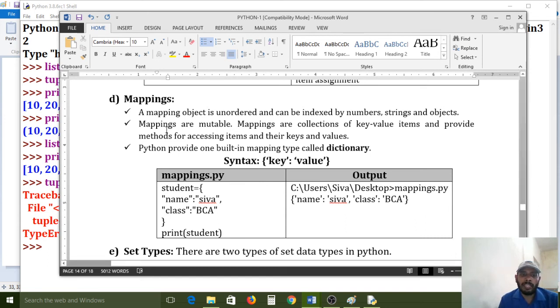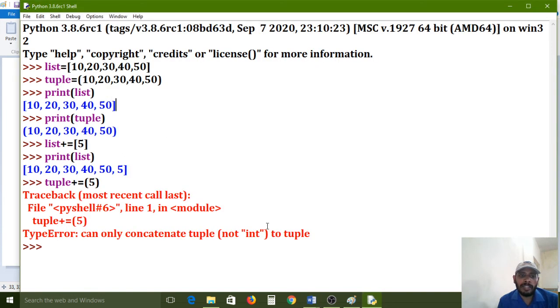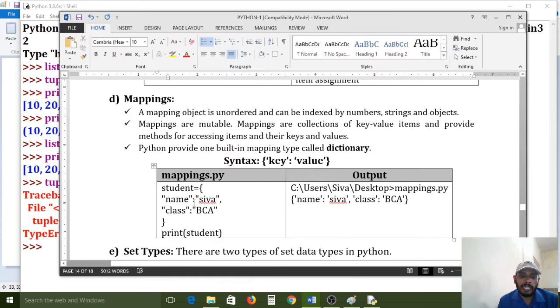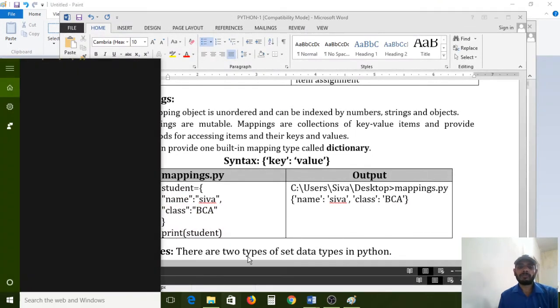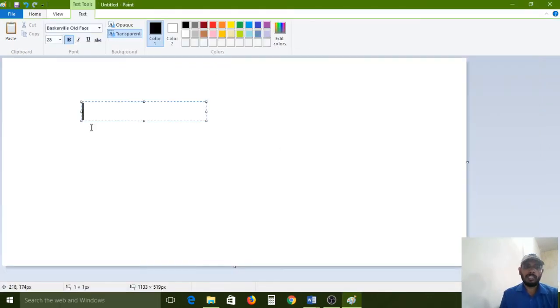So actually the major purpose of mapping is the key value pair. Here we are saving a single value. But in the mapping section we can use key value pairs, like name Siva, class value, all those things we have to maintain. All of you carefully observe, I am showing practically. Key value means key equal to value. This is the syntax. This is the mapping value.